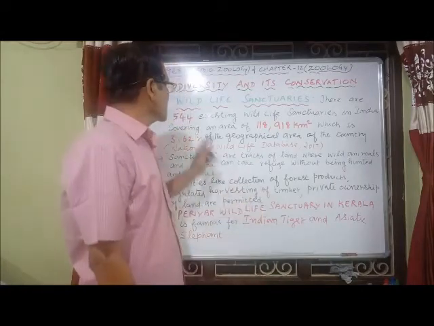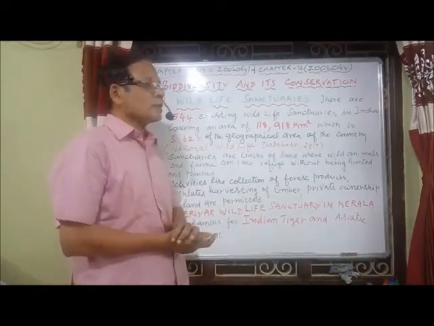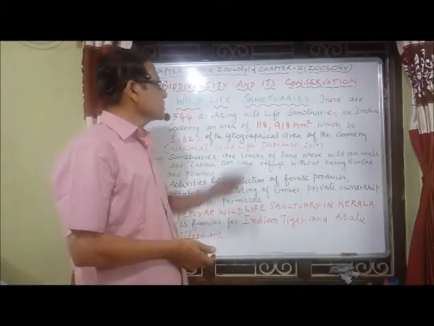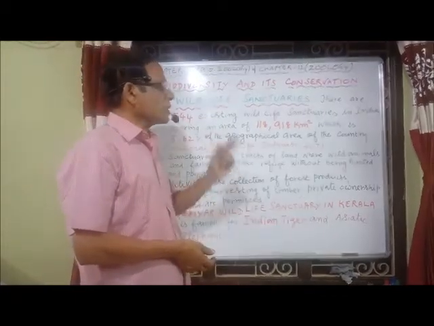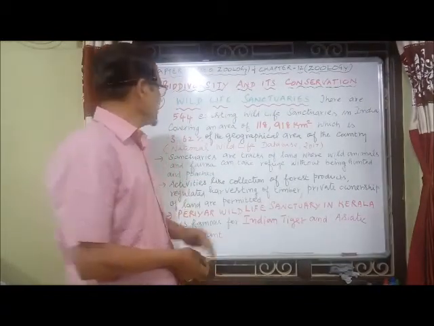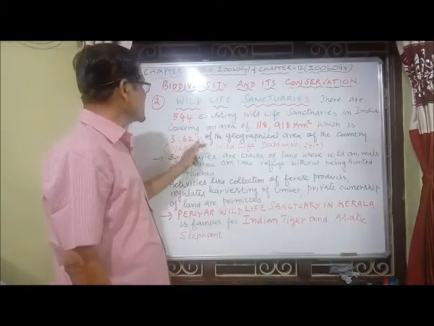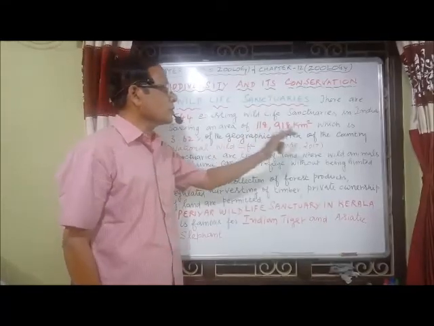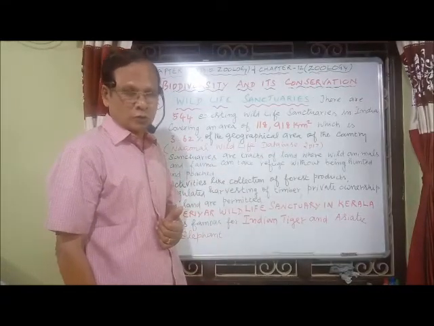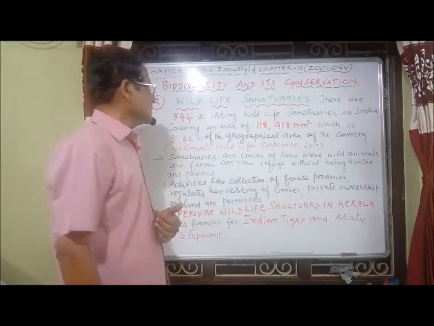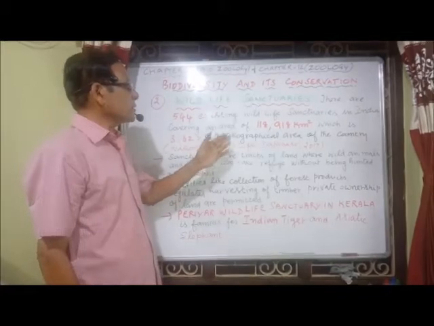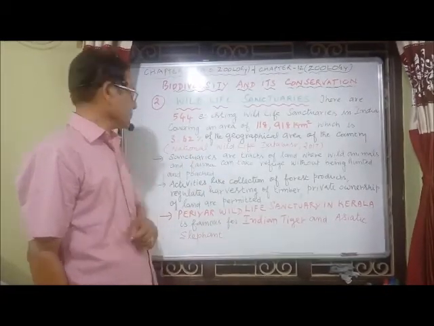There are 544 existing wildlife sanctuaries in India, covering an area of 1,18,918 square kilometers, which is 3.62% of the geographical area of the country. Unlike national parks, which are only a small fraction. The data is given by the National Wildlife Database 2017.